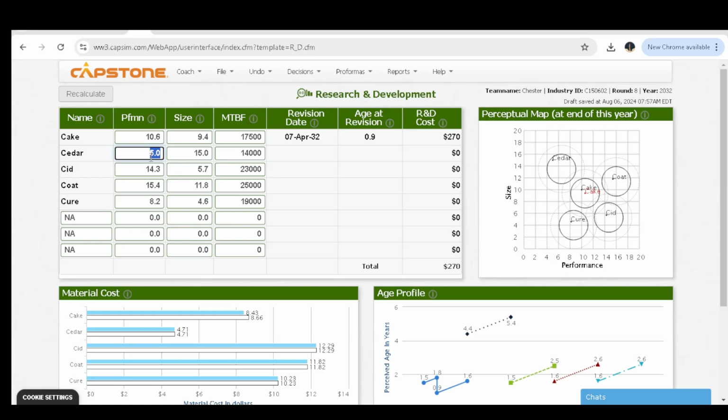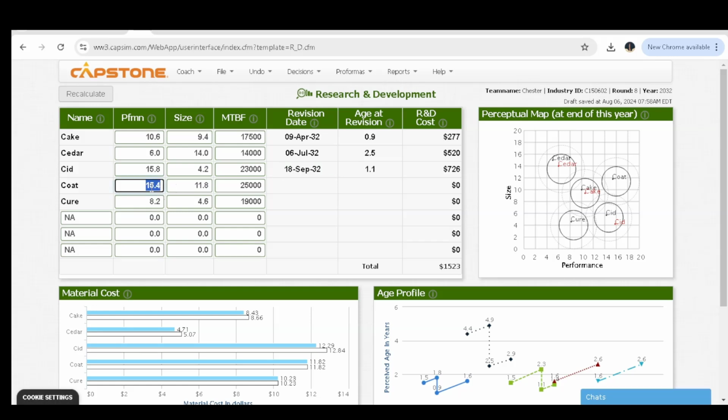Next is Cedar, and for Cedar also I decided to make the performance 6 and the size 14. So if you recalculate, you can see that the revision date is 30th of June 2032. Next is Seed, 15.8 as the performance, and then a size of 4.2. Then if you recalculate, you can clearly see that the revision date is 18th of September 2032.